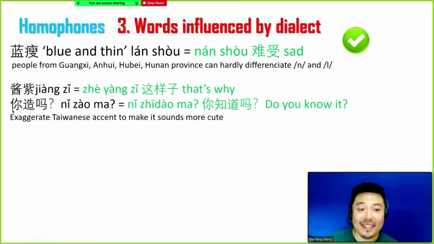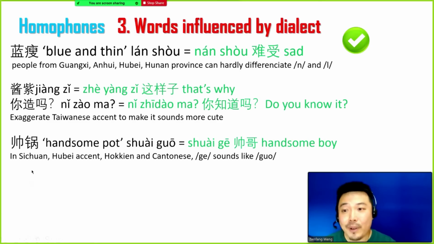Another example is that in Sichuan Hubei accent, or in Hokkien and Cantonese, 哥 sounds like 郭. For example, 帅哥, the handsome boy, when we type, it becomes 帅锅, and 锅 means pot. So it sounds like the handsome pot in a text message.